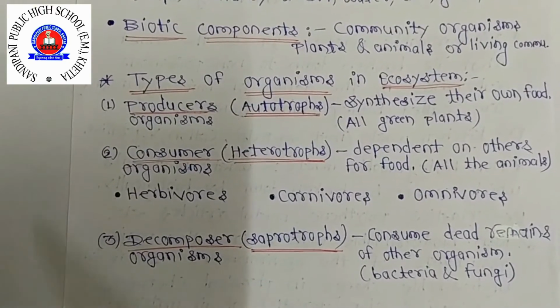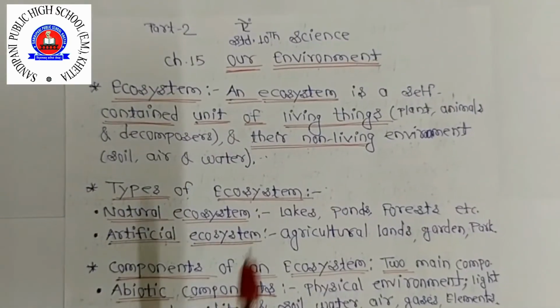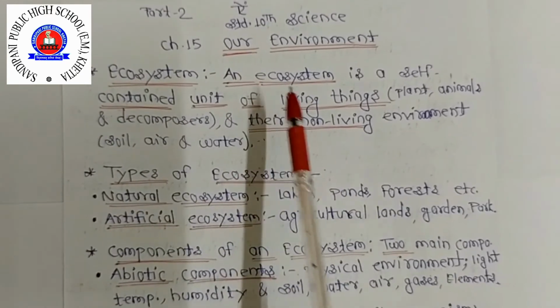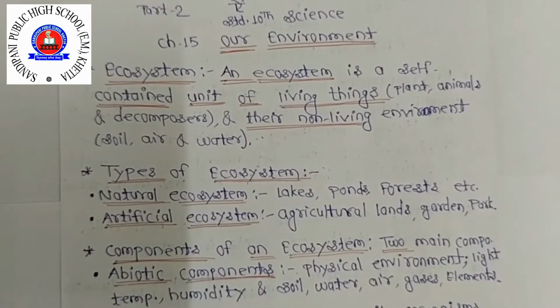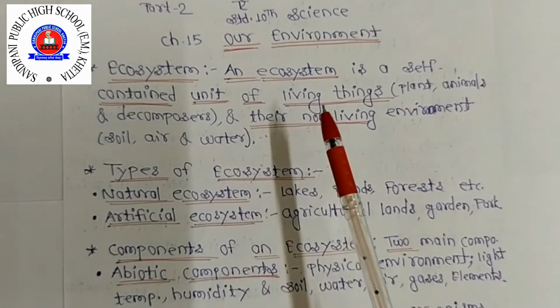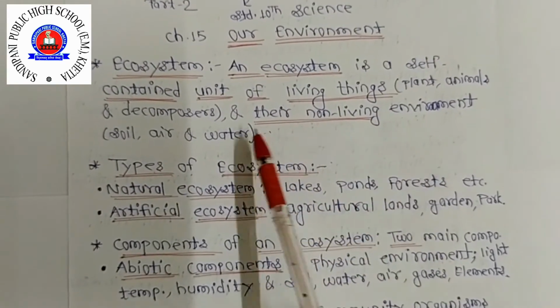Clear this one? So what we learned today: an ecosystem is a self-contained unit of living things and their non-living environment.